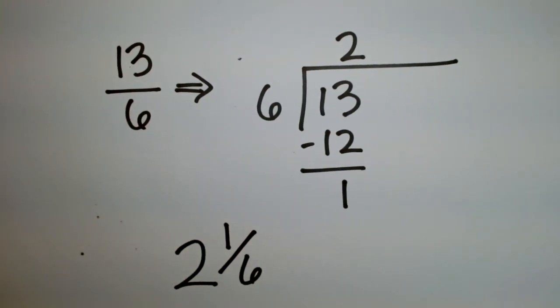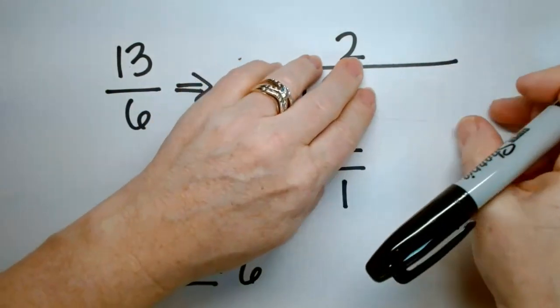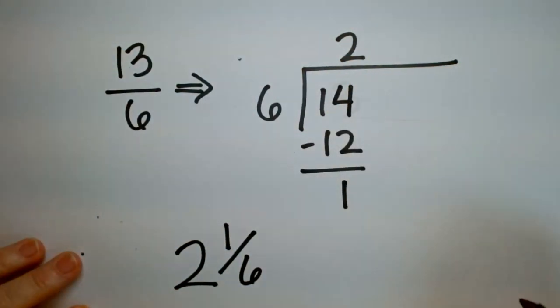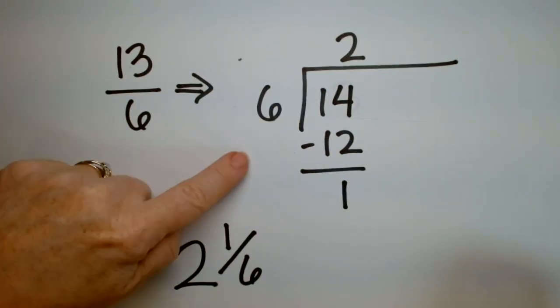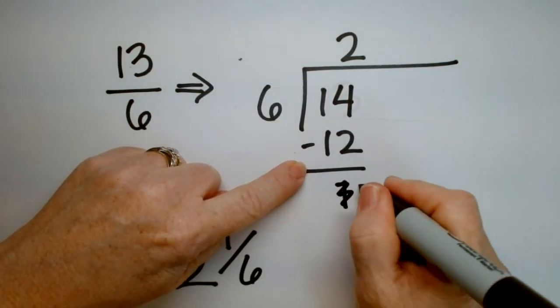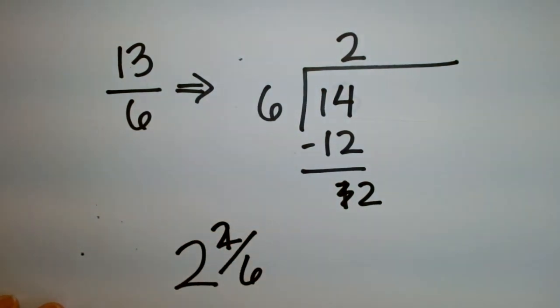Okay, now if I had a chalkboard, I could do this, but I can't, so watch this. What if instead of 13, it was 14? We just make it a little bigger. Okay, so this would now be a remainder of 2, right? Do you see how it changes?